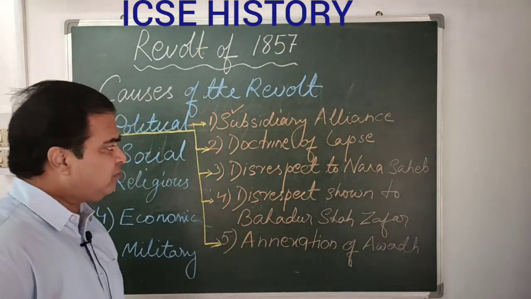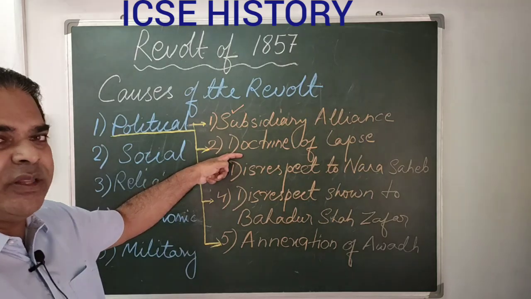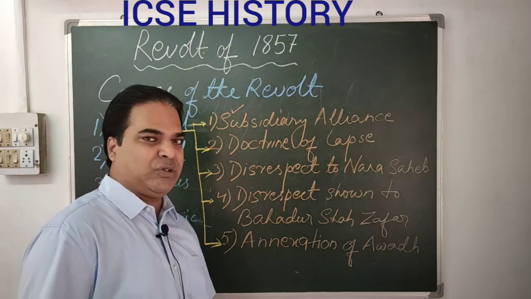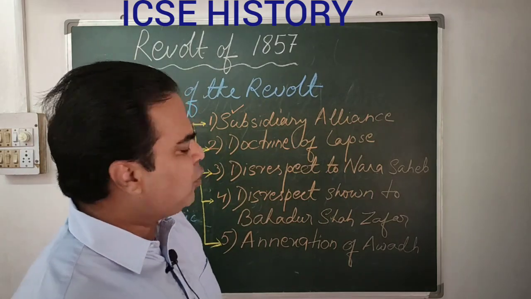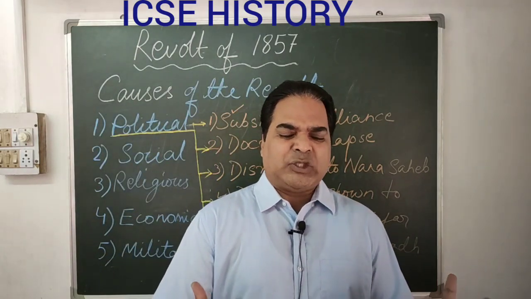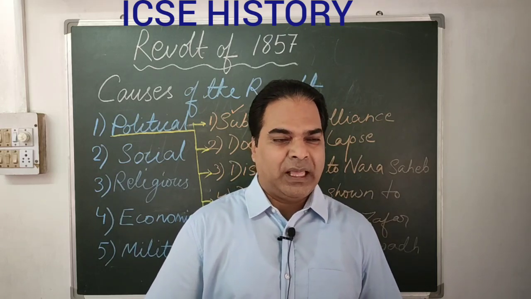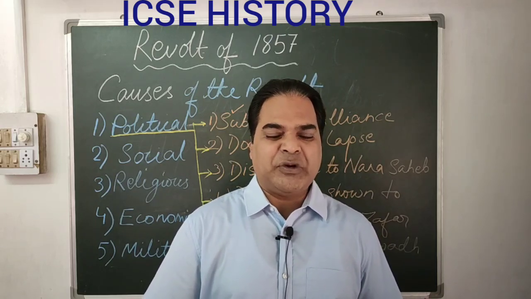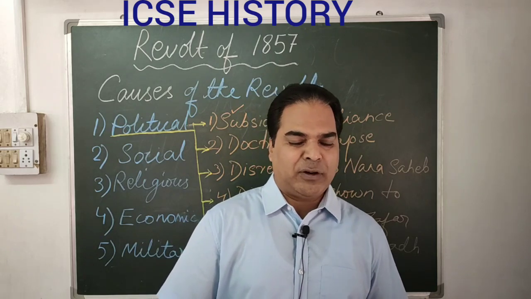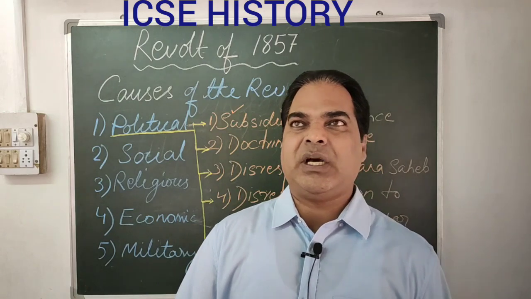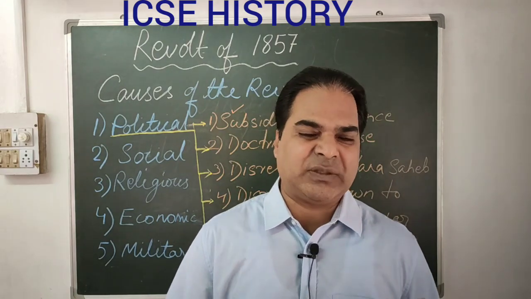Now, the second one is the most important thing. You might have heard in the earlier classes also, doctrine of lapse. So this was an instrument of annexation. So how did it work? This was introduced by Lord Dalhousie, the Governor General of India. He was in a hurry to expand the territories as soon as possible.